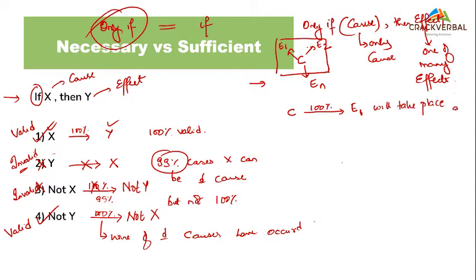Yes or no? Think logically. Effect 1 will always be there. This is one of many. Along with effect 1, I'll have effect N also, right?